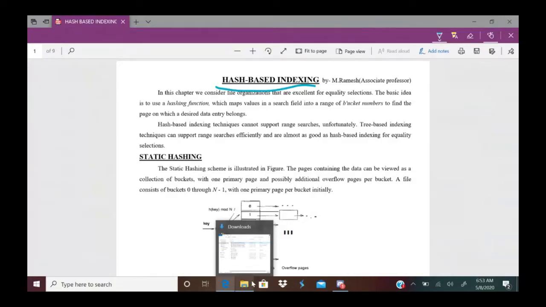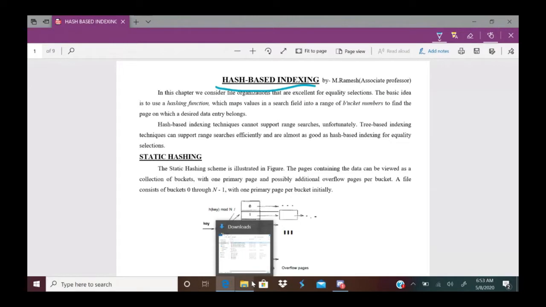Today I'm going to explain hash-based indexing. In the previous classes, we have discussed tree-based indexing, and tree-based indexing is good for range searches. Range searches means suppose you wanted to search for records from one particular value to another particular value, a range of values. Let us take an example. I wanted to find student records of roll number 10 to 20. 10 to 20 is called a range. For range searches, tree-based indexing is excellent.